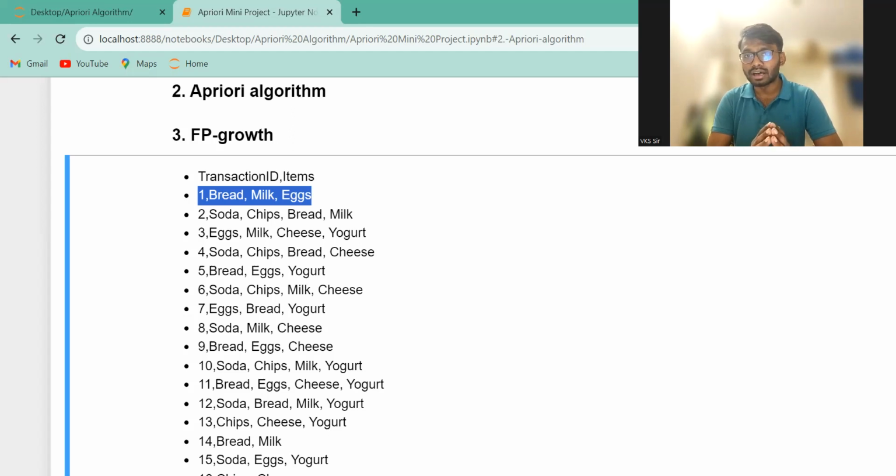Have you ever seen Amazon? Whenever you are buying anything, you search for one product, and below that product there is an offer. If you buy a boot, they will offer you to buy a boot and a football together, with some discount. That is how they distract you. That is one type of marketing.